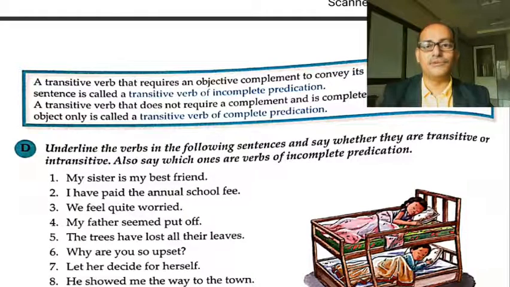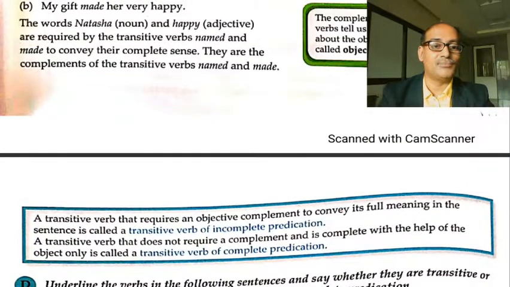A transitive verb that requires an objective complement to convey its full meaning in the sentence is called a transitive verb of incomplete predication. Suppose some transitive verb has an object, but after that object some more part is required to complete the sense, then that particular verb is called a transitive verb of incomplete predication, not complete in itself.